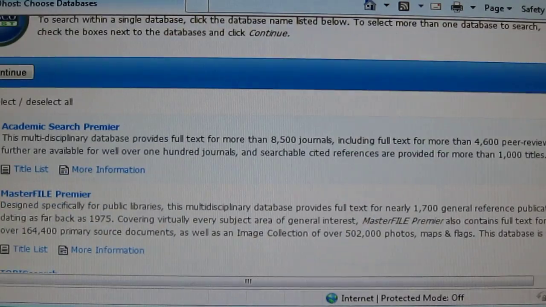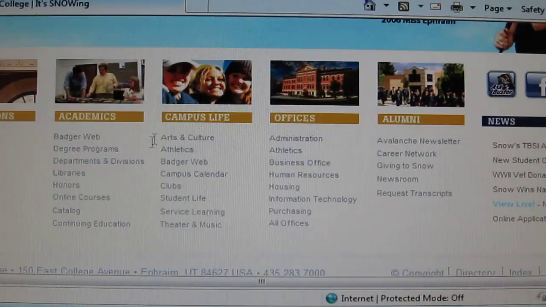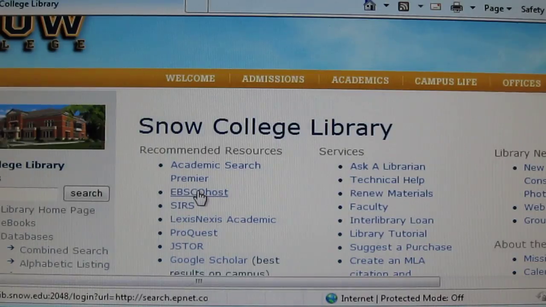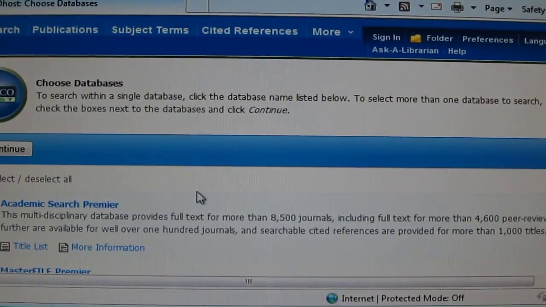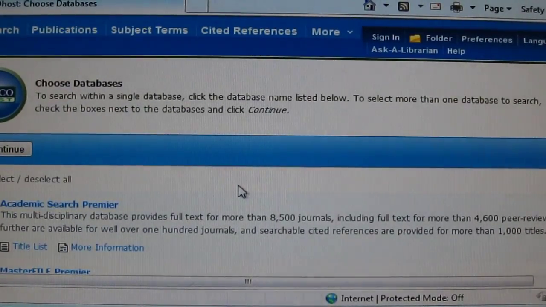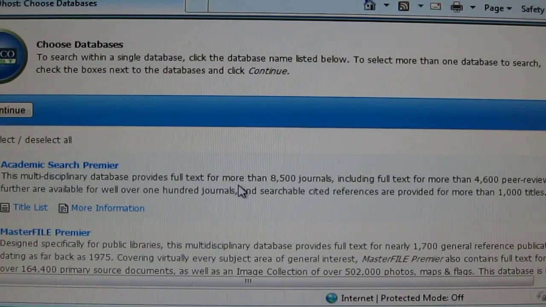I will show you how to get to the place we need to be from the main website, Snow College, and click on Libraries, click on EBSCOhost, and typically it will ask for a username and password, which I have already signed in, so it didn't ask me for that. So you will need to get that from your teacher, which in this case, this semester, it would have been Risley and password 2010.